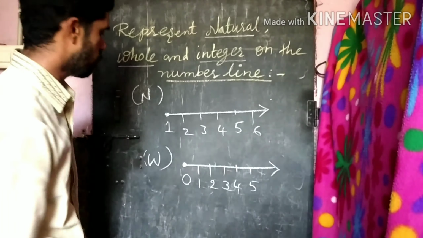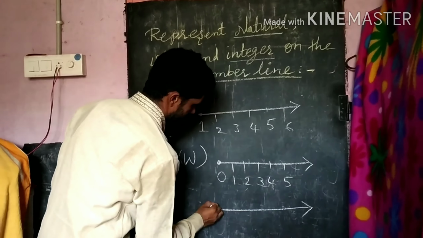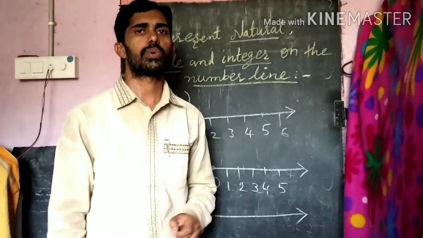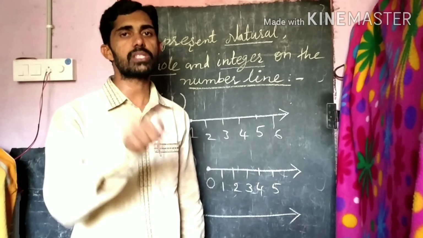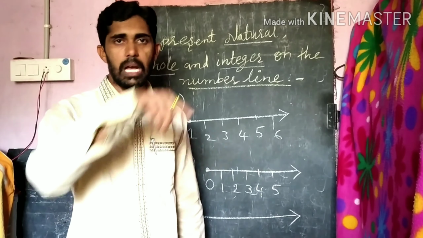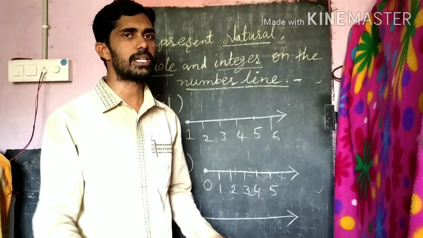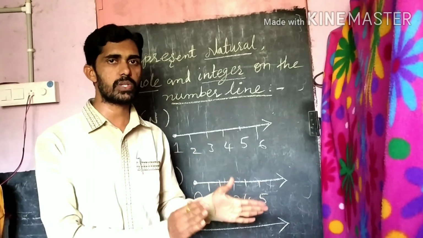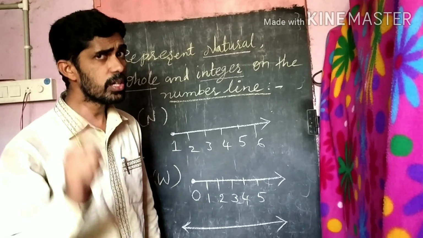Next, very important: integers. Right? Integers. Do you know the meaning of integers? I think it's so simple. Integers are positive numbers and negative numbers, including 0. That is, whole numbers including negative numbers. That's the simple trick: positive numbers, negative numbers, including 0. 0 is neither positive nor negative.